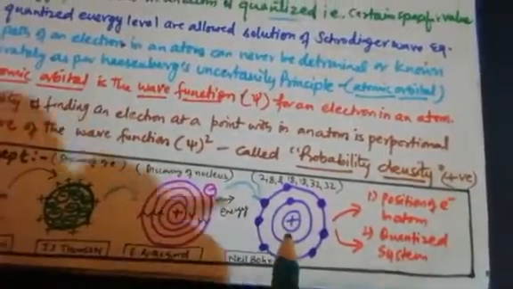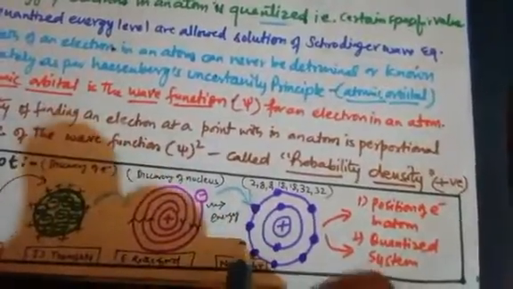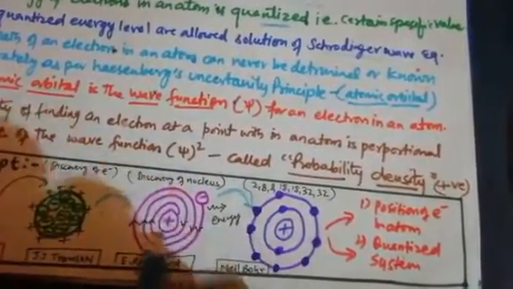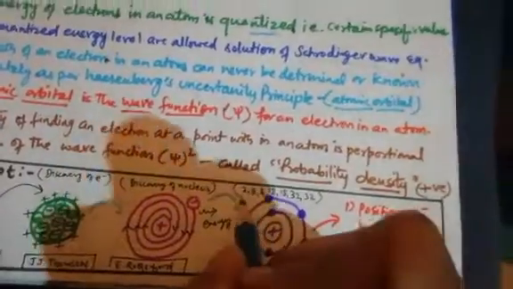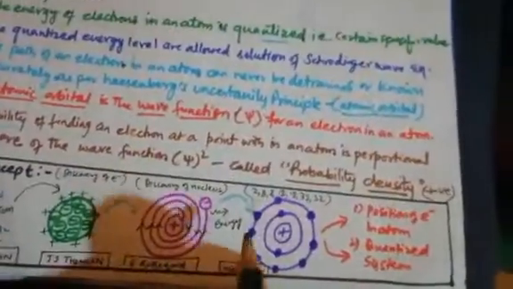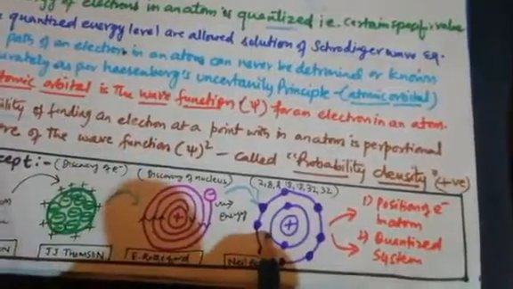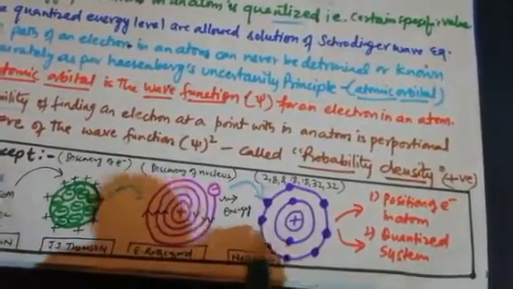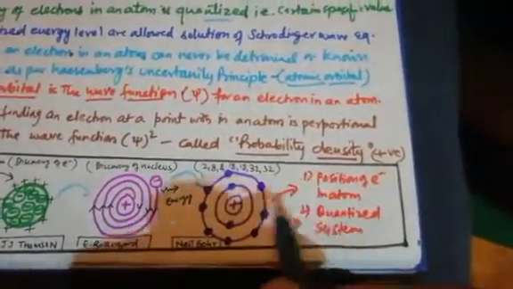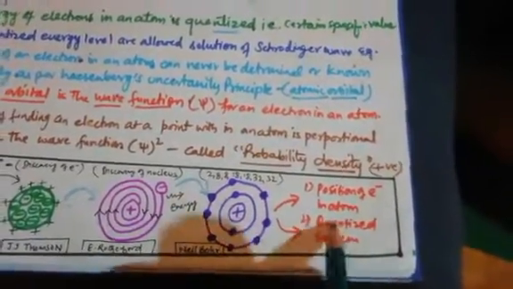When Bohr's model came, Bohr gave a more advanced model, as Bohr quantized energy shells. He distributed electrons according to energy shells. So Niels Bohr's model was more modified, more stable, and he gave the magic numbers 2, 8, 8, 18, 18, 32, 32 with the help of 2n square. After this, there was some limitation about Bohr's model also, as he hasn't told about the different orbitals. So from this quantum mechanical model, now we are getting 2 things. Number 1, this quantum model shows us the position of electron in atom and quantized system.